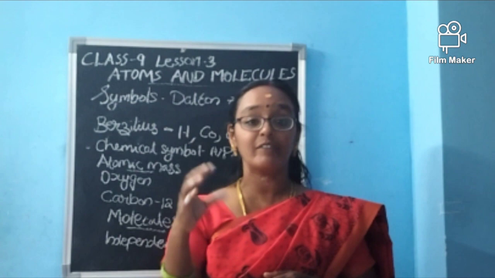For sodium, it is not So, it is Na, natrium. Then potassium, it is not P. When we write P, it is the symbol of phosphorus. It is K, kalium. From K, some Greek or Latin words, from these also they have derived these symbols. Okay, dears. So it will be easy for us to remember.